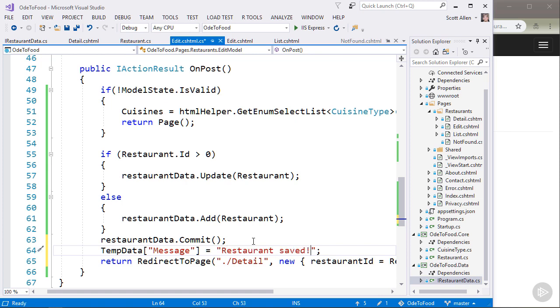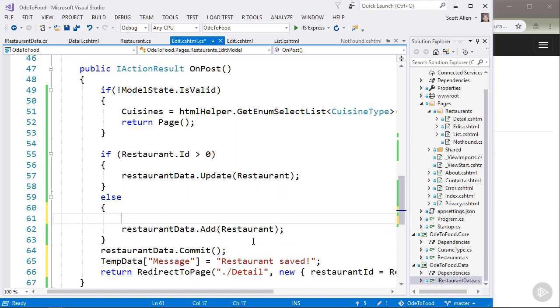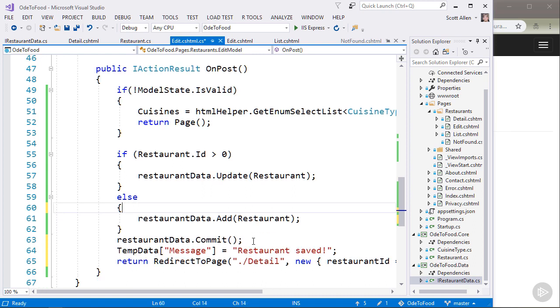And if we wanted to get fancy, we could have instead placed this call to TempData inside of the if and the else and said "restaurant updated" or "restaurant added," depending on which action we actually took. But let's make this simple and just say TempData message equals "restaurant saved."